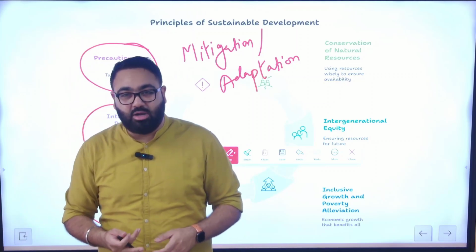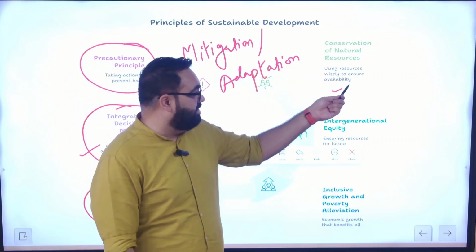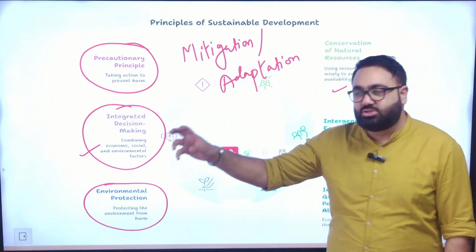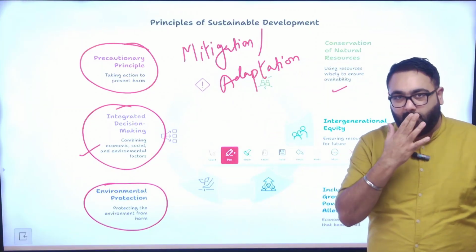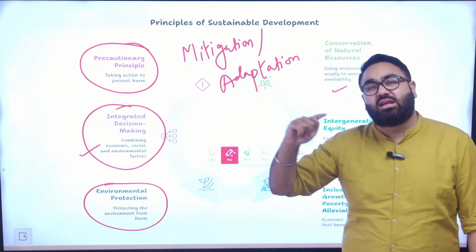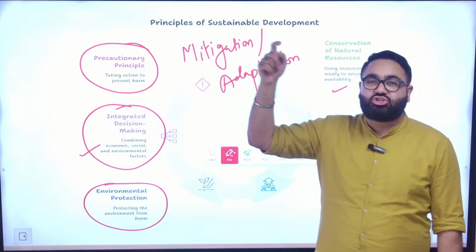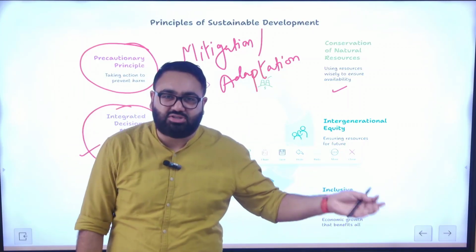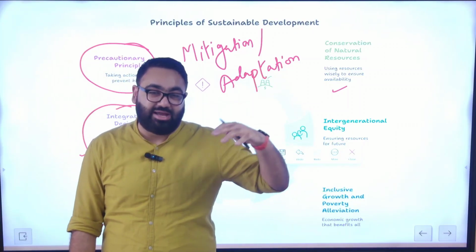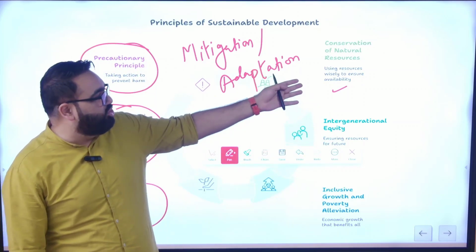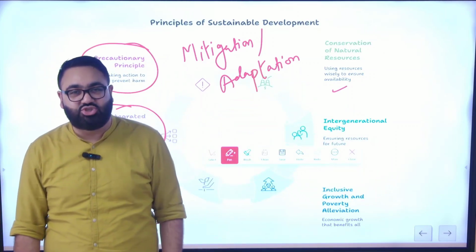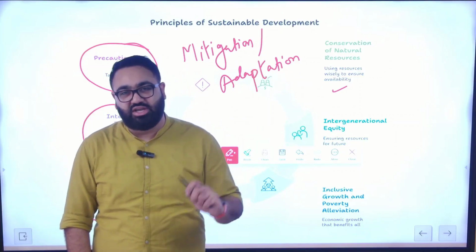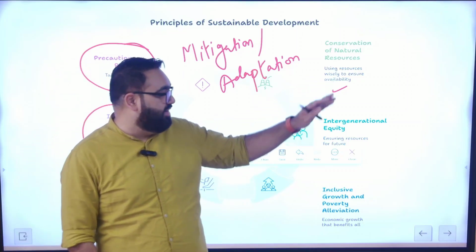Apart from this, one of the other important principles also includes conservation of natural resources. As we discussed earlier, it is nature that makes crude oil, that makes coal, etc. So nature can do it again, but it does it at a very, very slow pace, much slower than the pace of consumption. If you are consuming resources at a much faster pace as compared to the pace at which these are being developed, the result will always be that you will have to be prepared for a situation wherein natural resources are running out. So you have to be mindful of the future generation and their requirement. So you have to ensure conservation of natural resources.